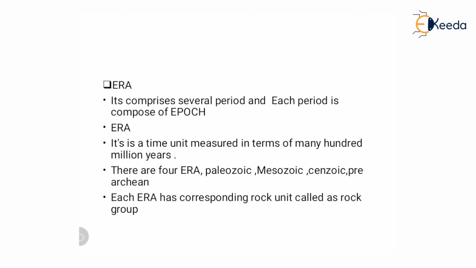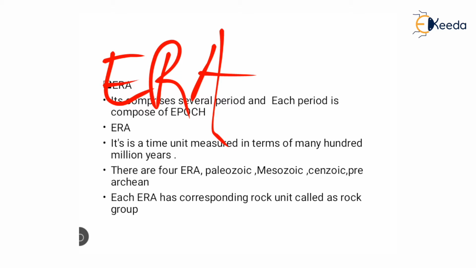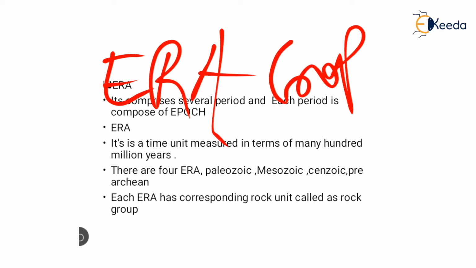So see, time unit, in which era is a more prominent unit. It is comprised of several periods and each period is composed of epochs. Era is a time unit measured in terms of many hundred million years. There are four eras: Paleozoic, Mesozoic, Cenozoic, Pre-Archean. Each era has a corresponding rock unit called group. So era defines the different formations, and if you consider the rock, then era is replaced by the name group.